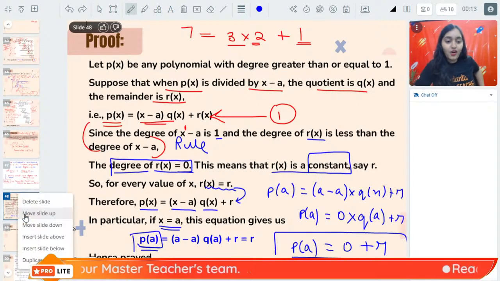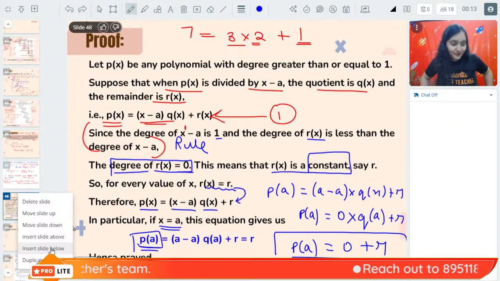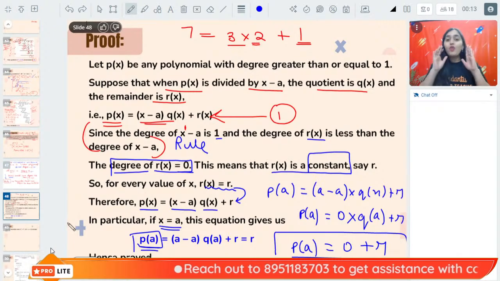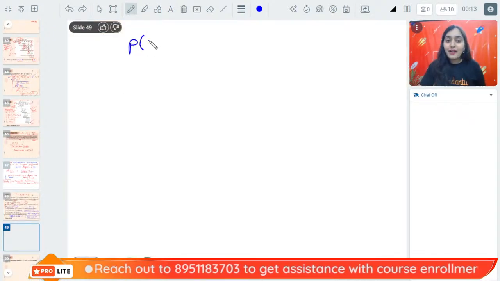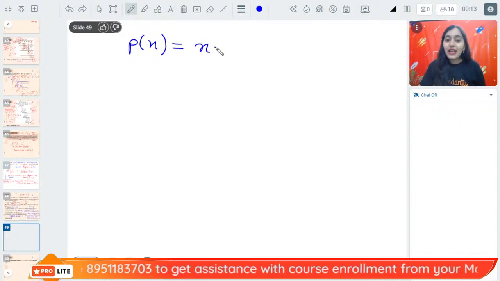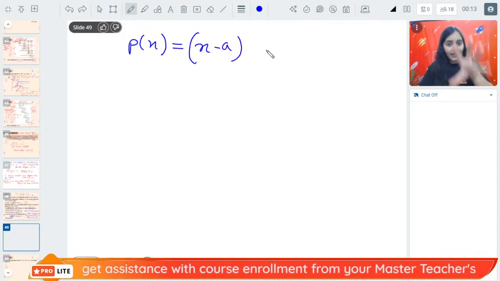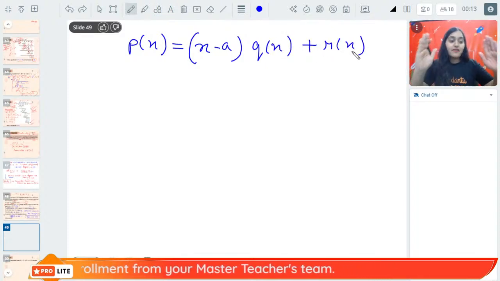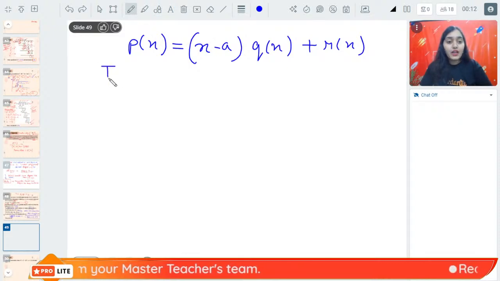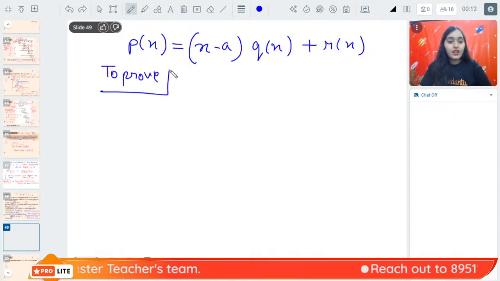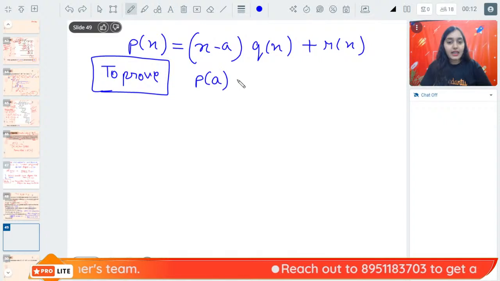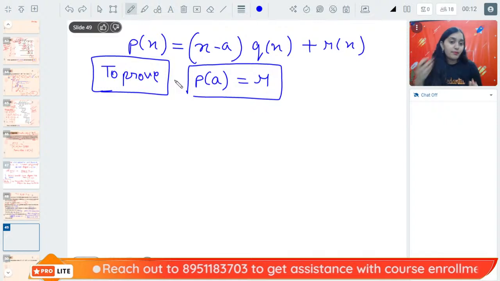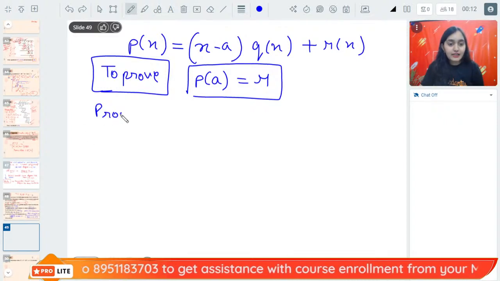Should I summarize it for you all? How we are proving the remainder theorem? Very easy. What we are doing over here is, we are taking a polynomial Px, divisor x minus a, quotient Qx, remainder Rx. This is our polynomial. What we have to prove? To prove PA is equal to the remainder. This is what we have to prove, and next we start proving it.